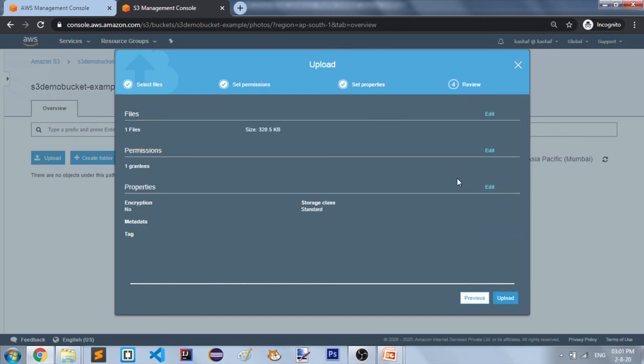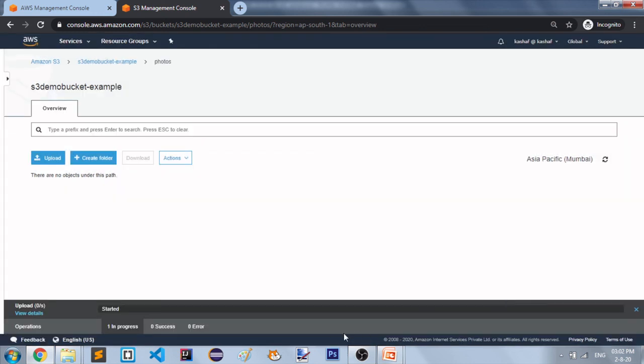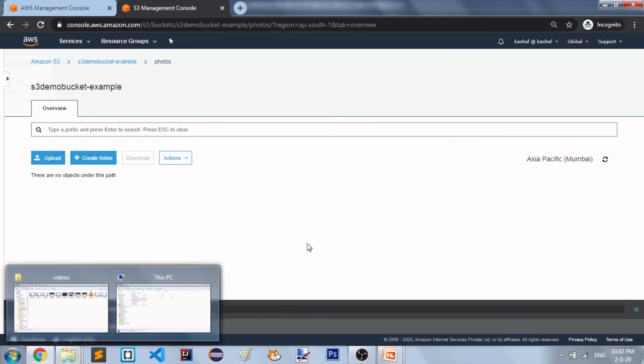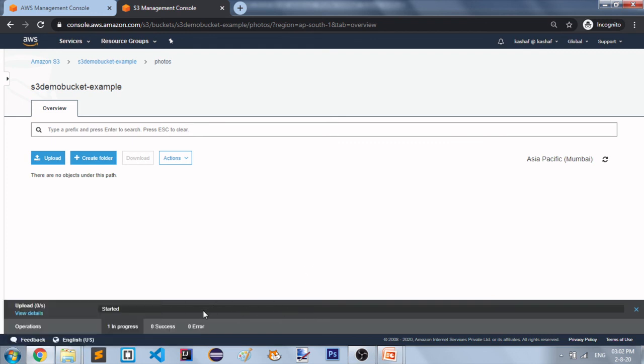In the next step you can review all your settings and all your properties. There is one file, and you can see the size of the file, the permissions and properties, and you can click your upload button. You can see the progress here, one in progress. My file is getting uploaded here.